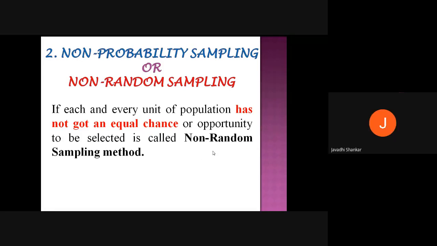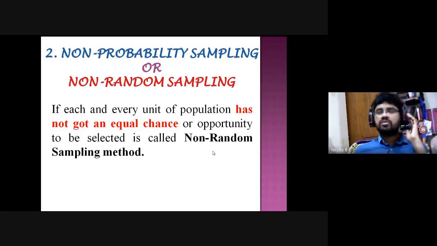Hello dear students, you need to respond when I ask a question, because I'm not able to understand whether you understood or not. Simply remember that it is quite the opposite of the random sampling method. Here, each and every unit, part, or subset of the population has not got an equal chance to be selected. That is called non-random sampling method.